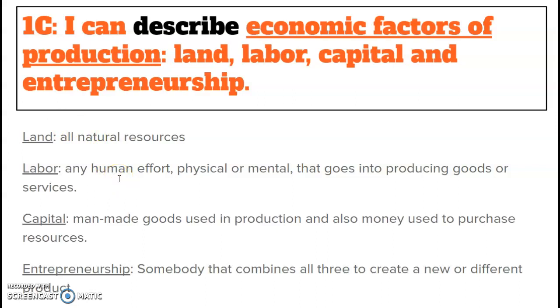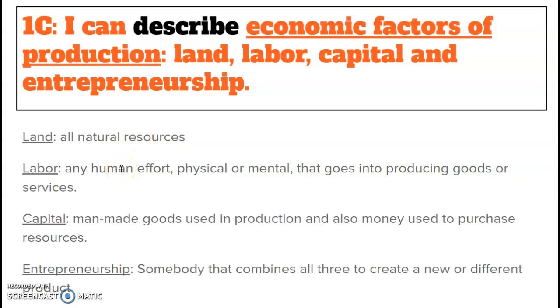How can you describe economic factors of production? You're going to be able to describe economic factors of production. The economic factors of production are land, labor, capital, and entrepreneurship. Under these terms, when we're talking about producing goods and services, the land is all the natural resources. So, all the things within our country that help us are what we're going to have to use in order to make the things that we need to make.